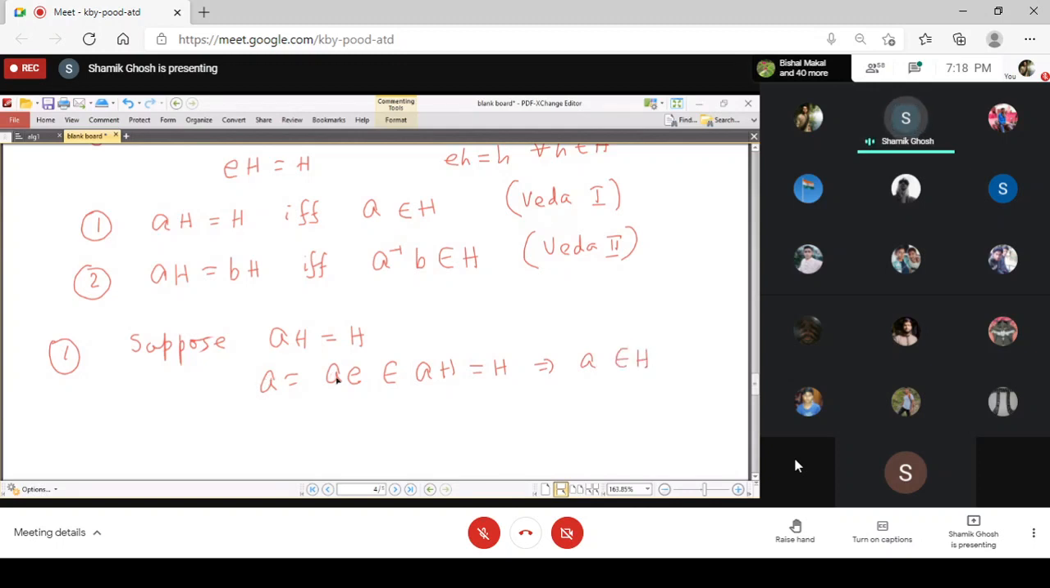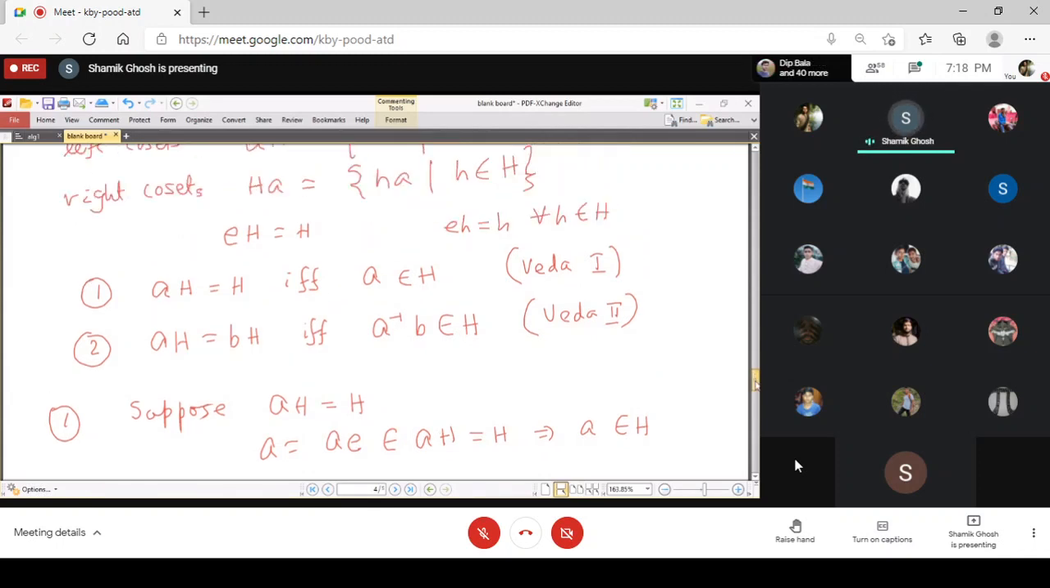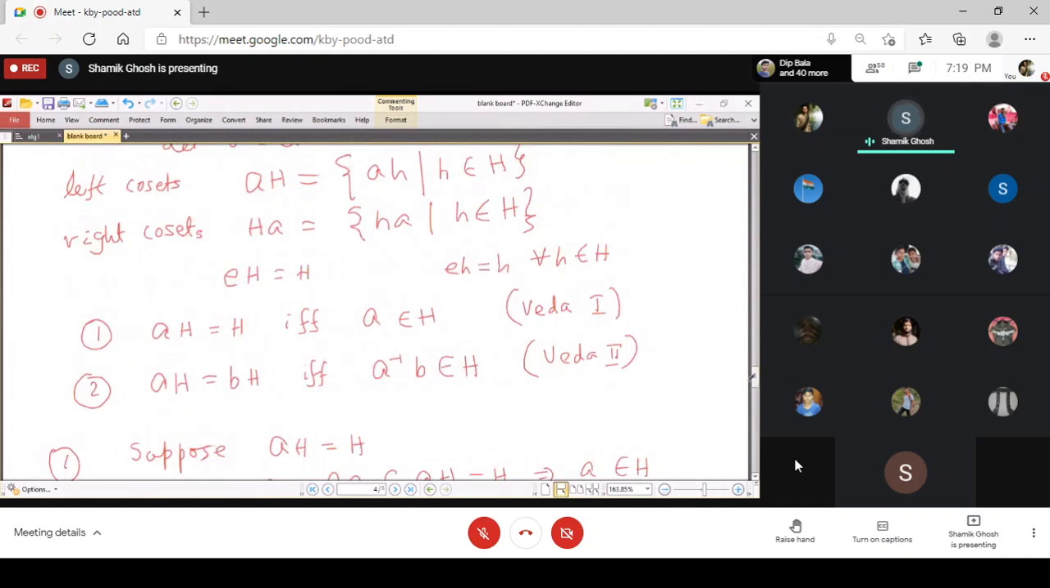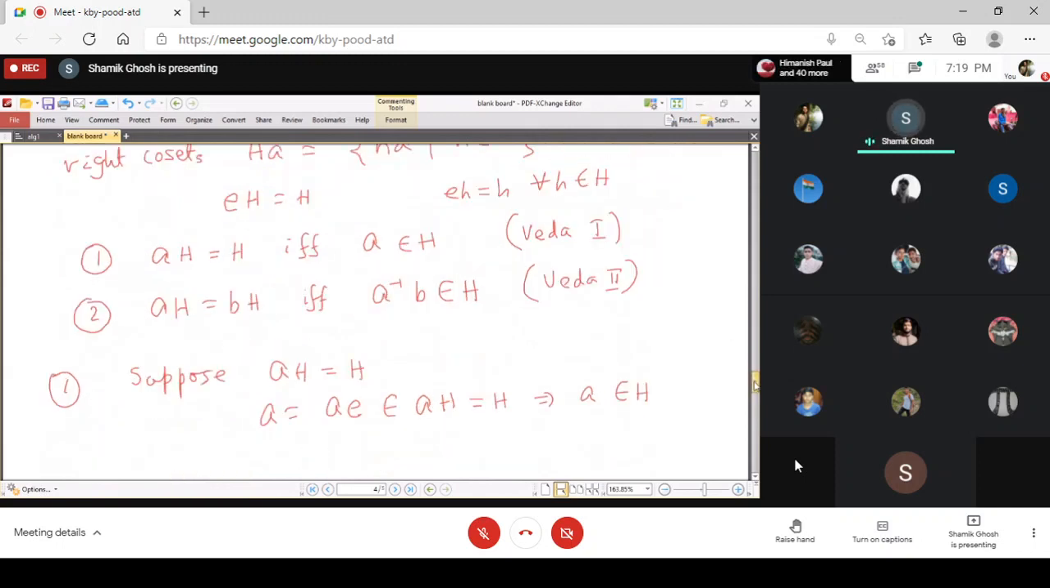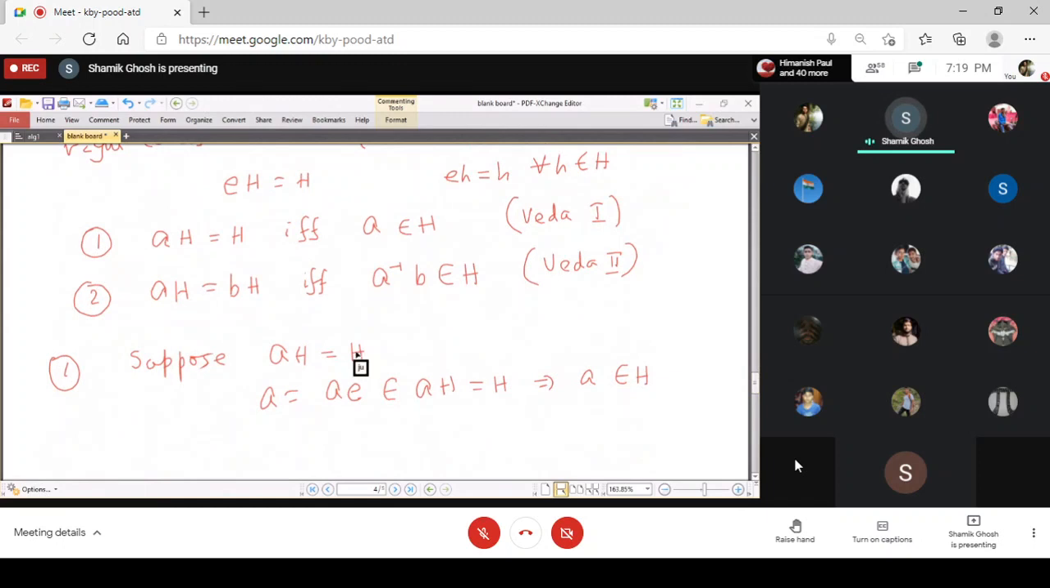You are writing A as A times E. E is in H. In AH, we are collecting all the elements Ah. So in particular, if we put E here, the result is A times E, which gives A. So A is in AH, but it is given that AH equals H. So A becomes a member of H.